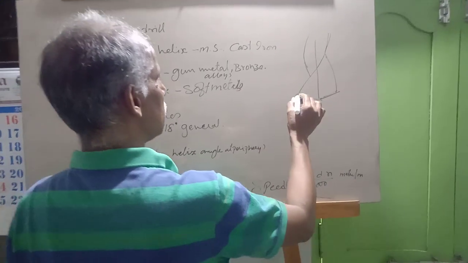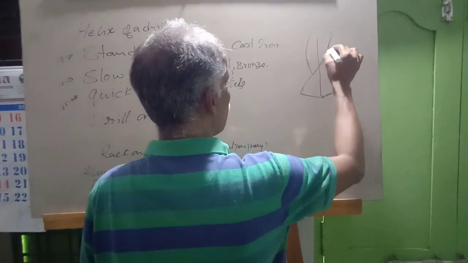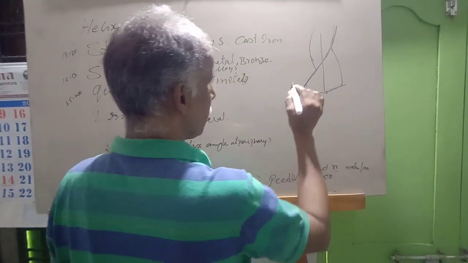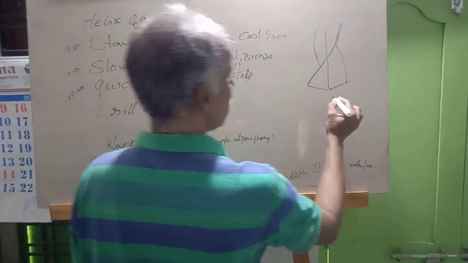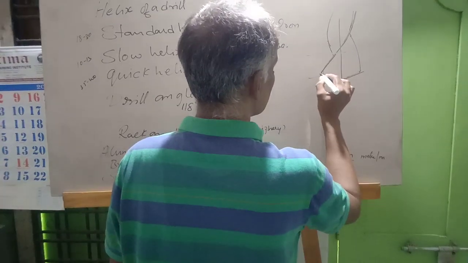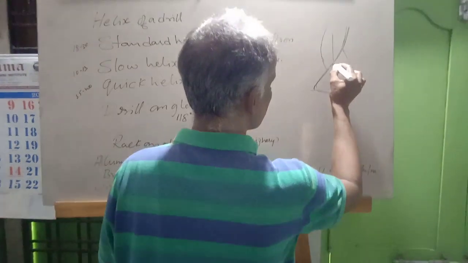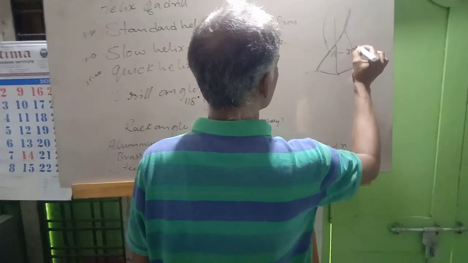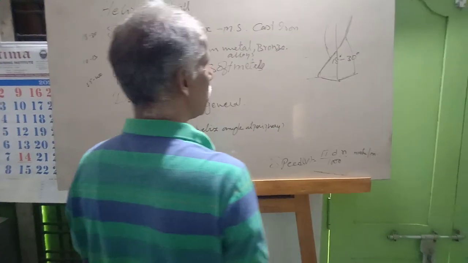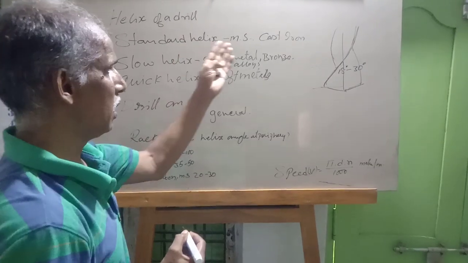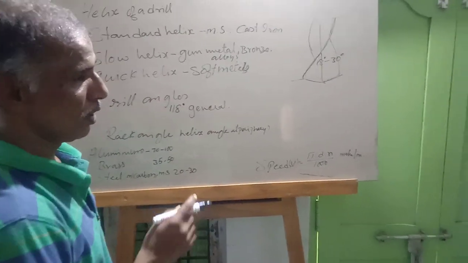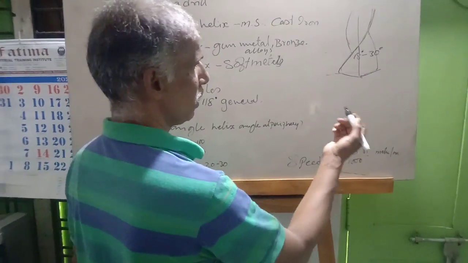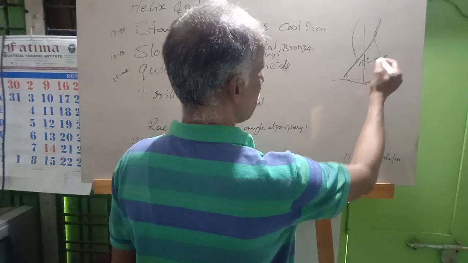So the flute, this helix angle, how much angle does it have to be? If it is, for example, 18 to 30 degrees, it can be a standard helix. Standard helix means if you go and buy any drill bit from the market, it will have 18 to 30 degrees angle.